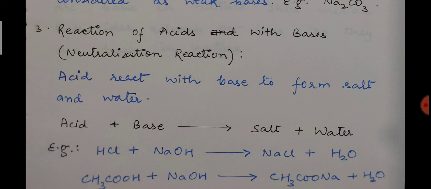The second one is acetic acid and sodium hydroxide. When they react, you get sodium acetate, which is again a salt, and H2O. Now acetic acid, CH3COOH, is an organic acid, a weak acid, whereas NaOH is a strong base, and that is why the salt formed in this case, sodium acetate, is basic in nature as well.